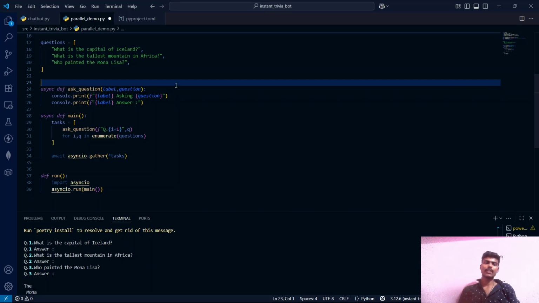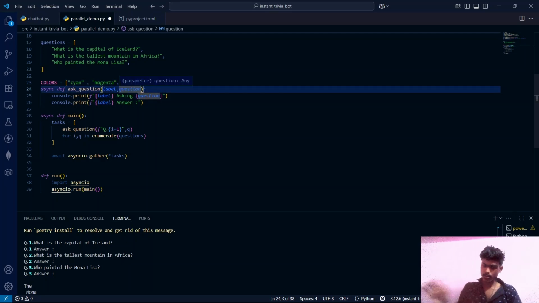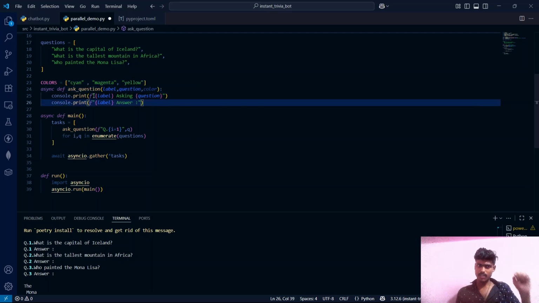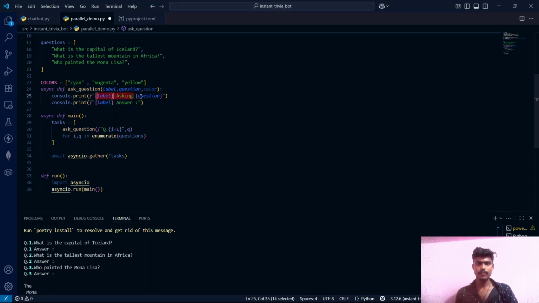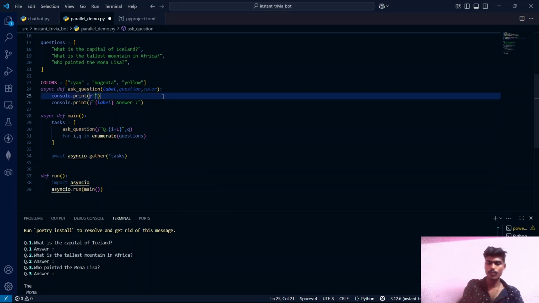So we also need to create a list of colors. So colors is equal to, now this function should also take that color as a parameter, and that particular question and that particular answer will be printed in that color. So for that we need to surround this with rich tags.